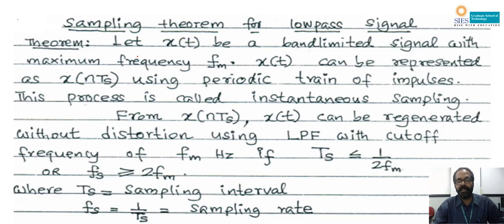the sampling interval. So at every Ts second the switch is closed, and the input comes at the output side. We are converting x of t into x of nTs. From x of nTs, the original signal can be regenerated without any distortion if we are able to get at least twice FM samples per second.